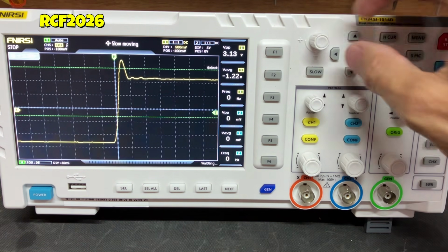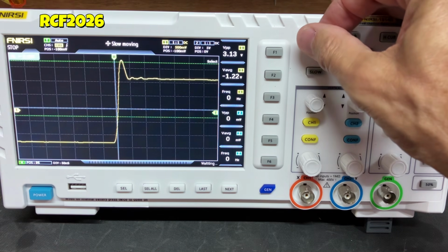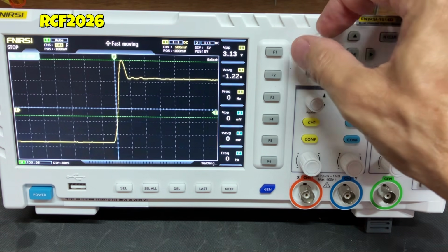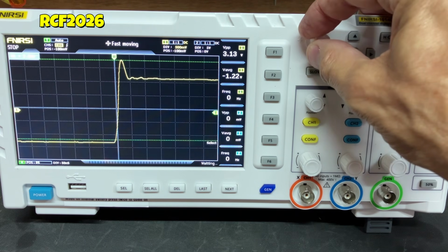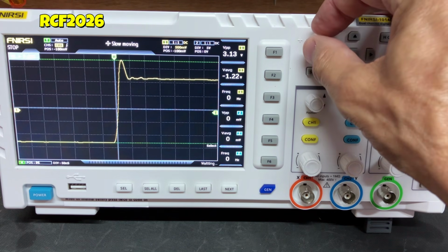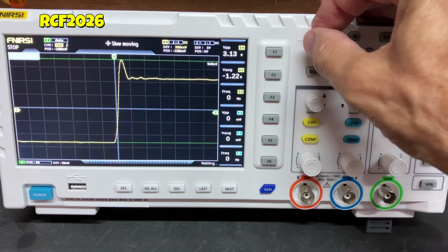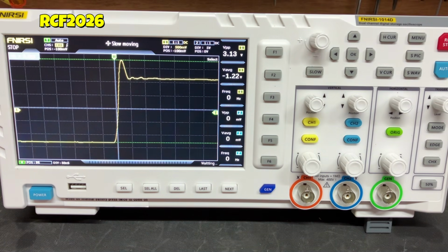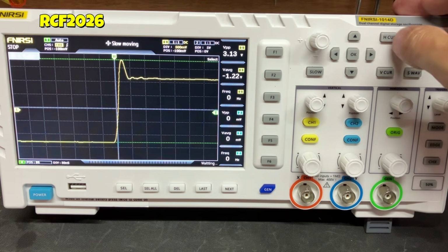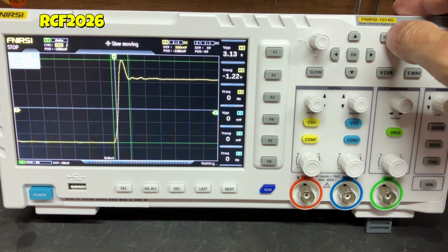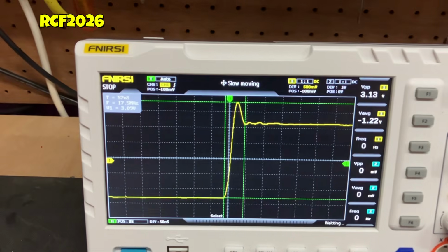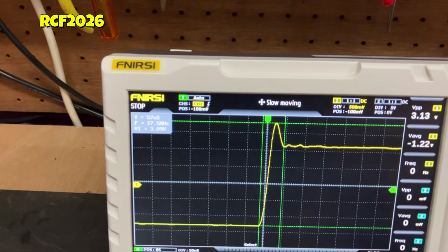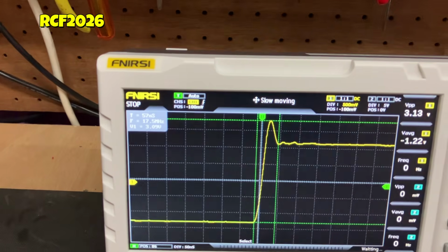You can now use the time cursors and voltage cursors to take fresh measurements from the captured waveform. Fresh results captured.